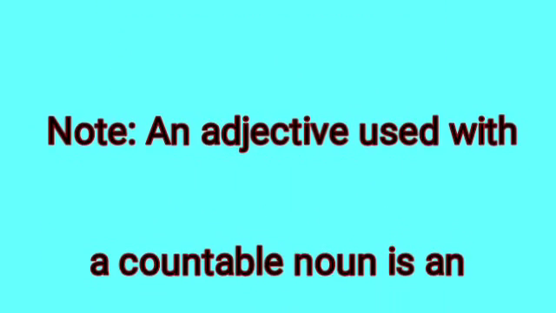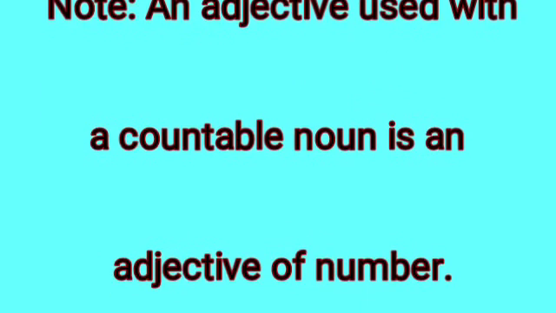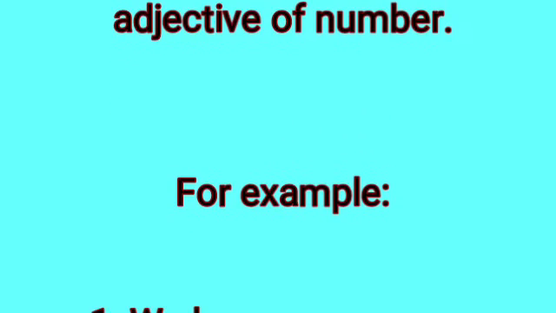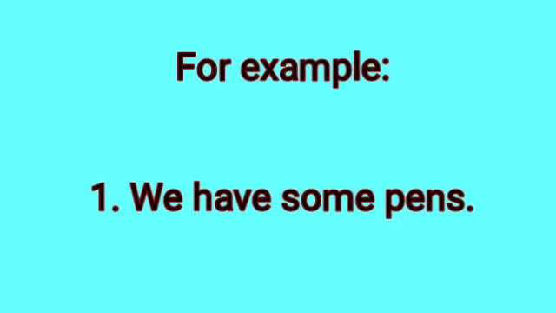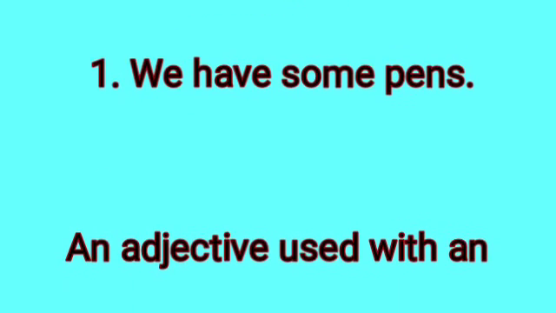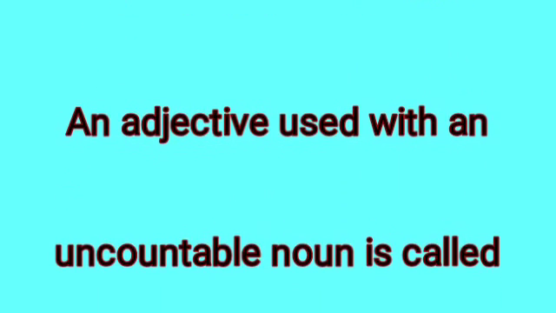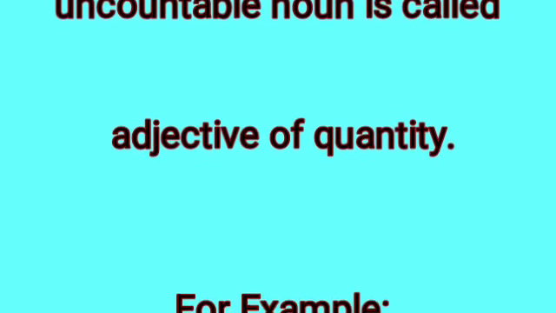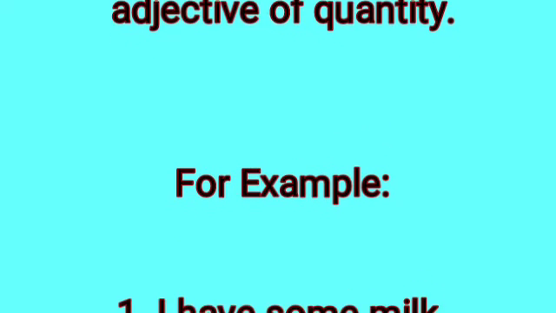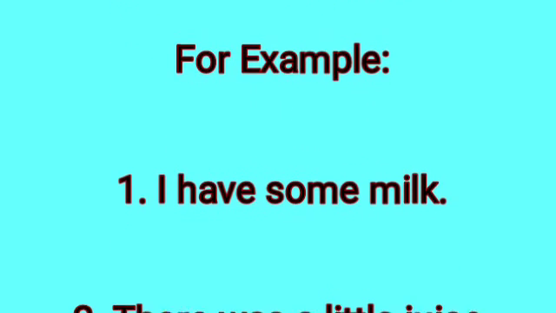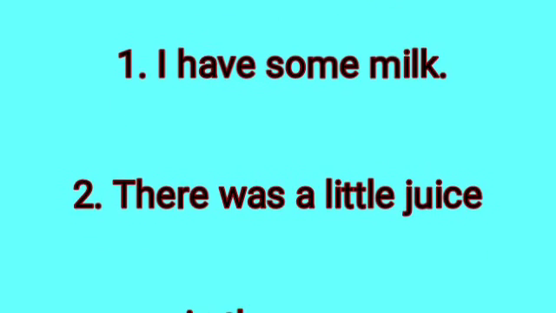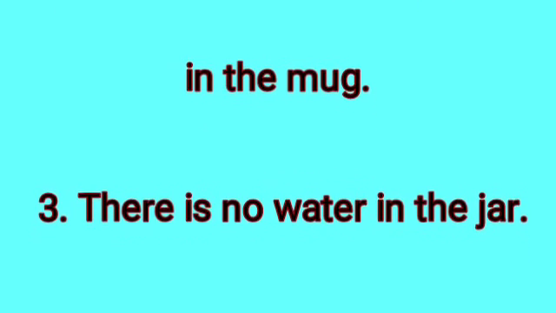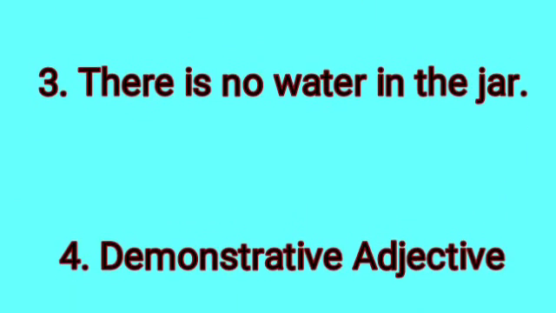Note: an adjective used with a countable noun is an adjective of number. For example, we have some pens. An adjective used with an uncountable noun is called an adjective of quantity. For example, I have some milk. There was a little juice in the mug. Juice is uncountable. There is no water in the jar.